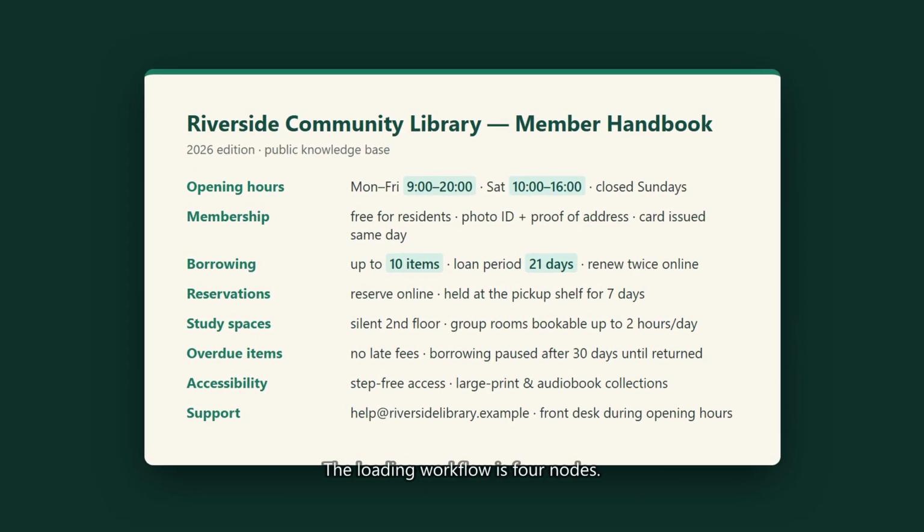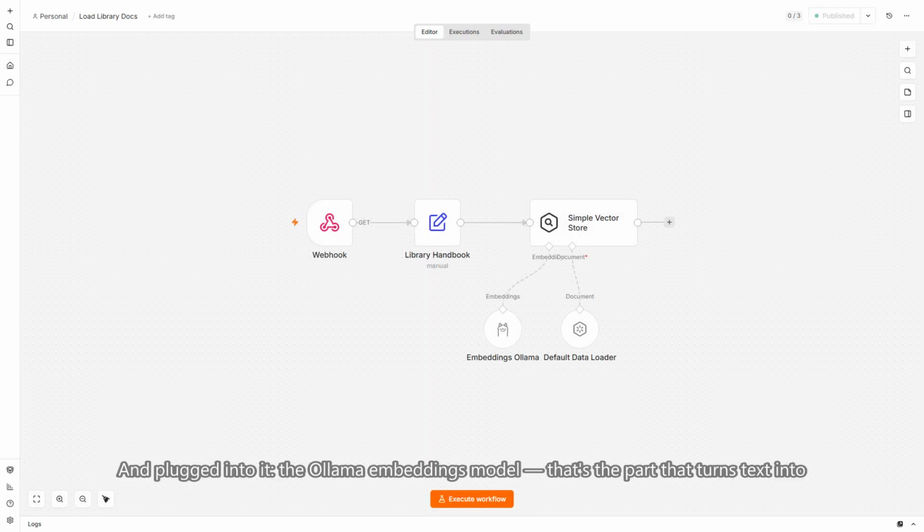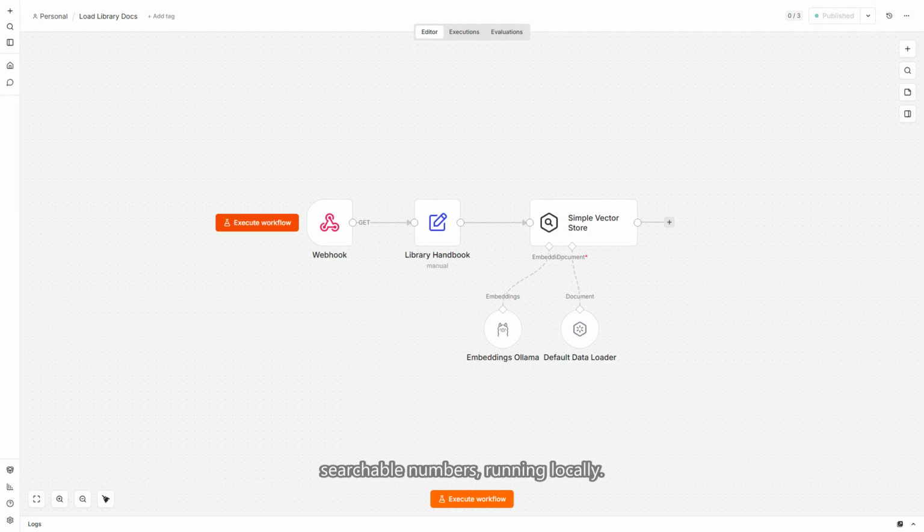The loading workflow is 4 nodes. A trigger, the document itself, then the simple vector store in insert mode, n8n's built-in store, perfect for learning, no extra install, and plugged into it, the Ollama embeddings model. That's the part that turns text into searchable numbers, running locally. Run it once, and the handbook is sliced into chunks and stored. Your documents never leave the machine.